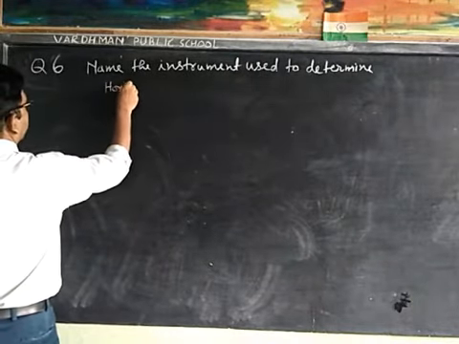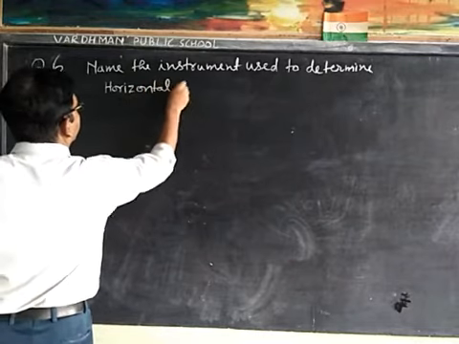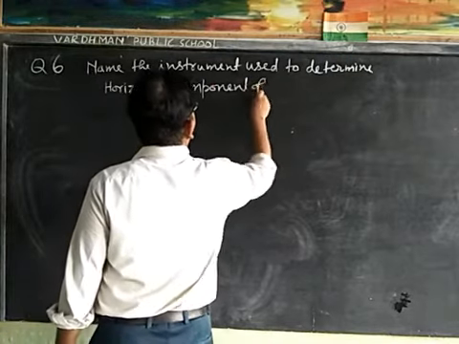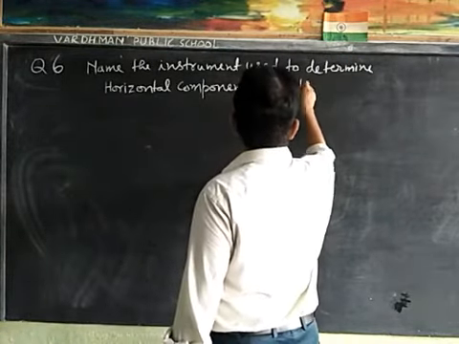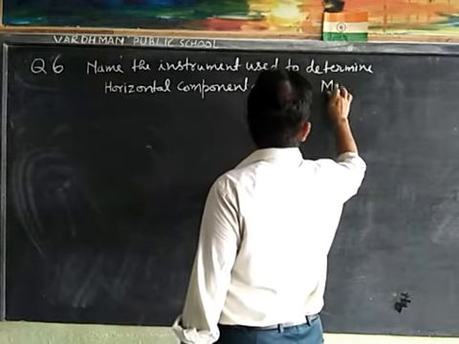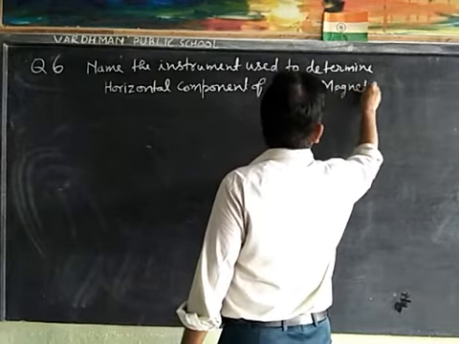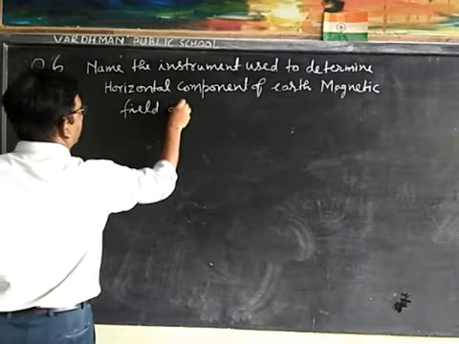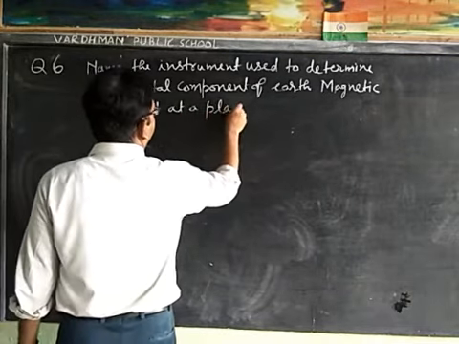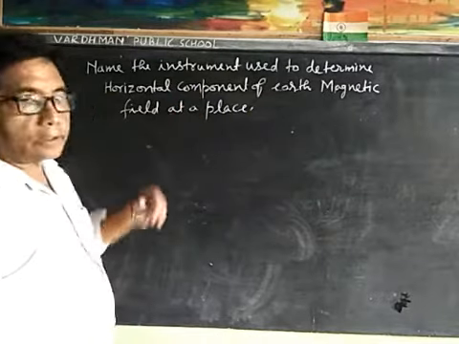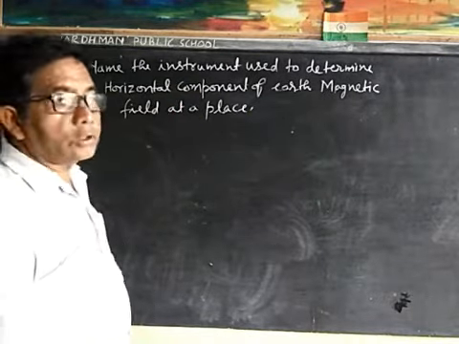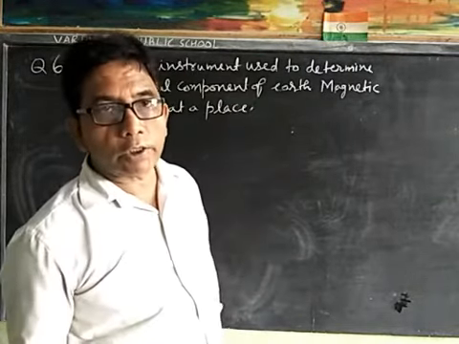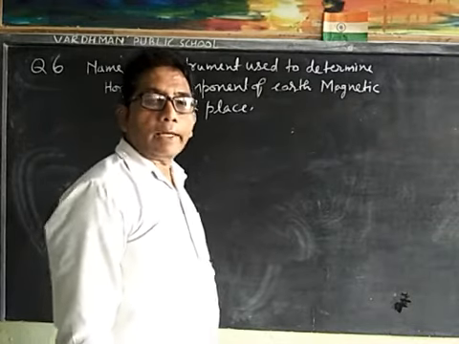Name the instrument which is used to determine the horizontal component of the Earth's magnetic field at a place. Can you tell me? The answer to this question is the vibration magnetometer.